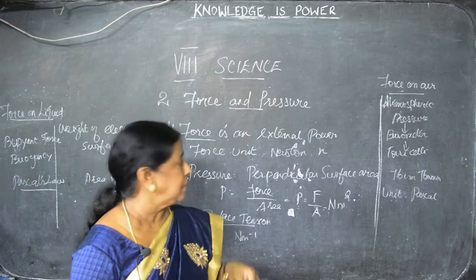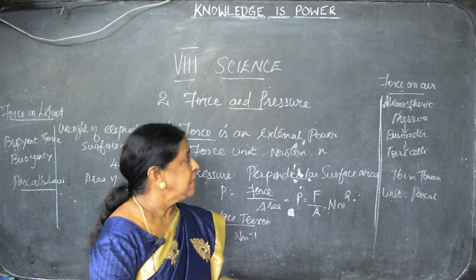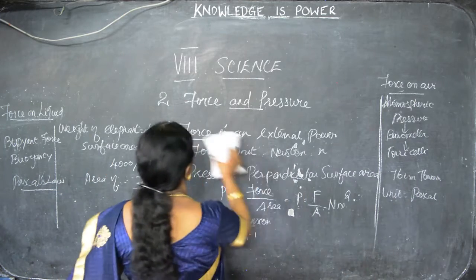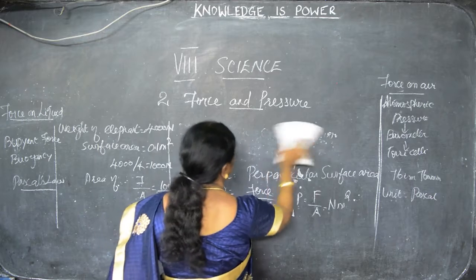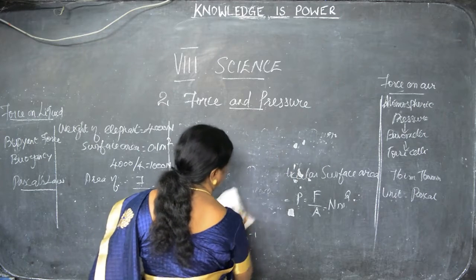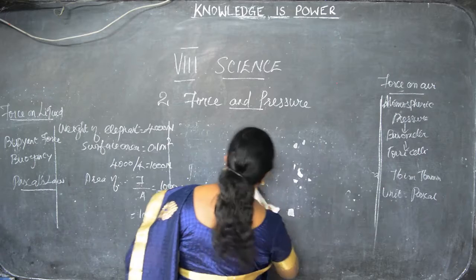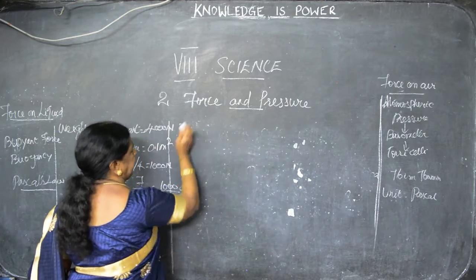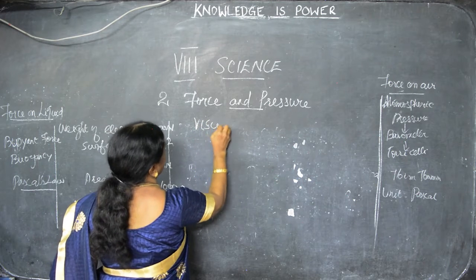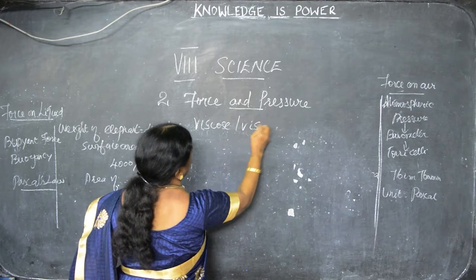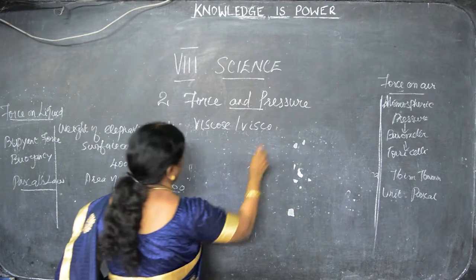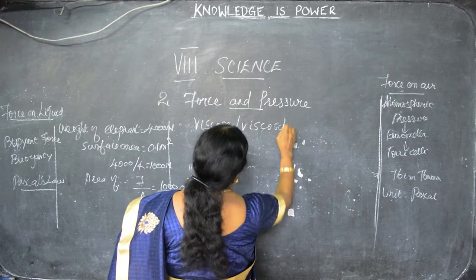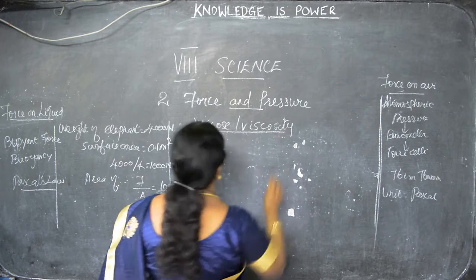Okay. Now we know surface tension. Next we have to see viscosity. What are the things we have seen before? Let me write here: force and pressure, which we have seen already. Now we have to see viscous, and the process is known as viscosity. We will see what viscous is. Clear?